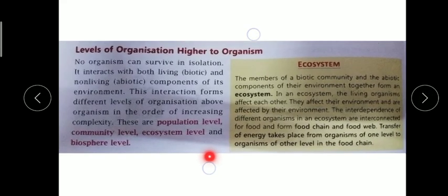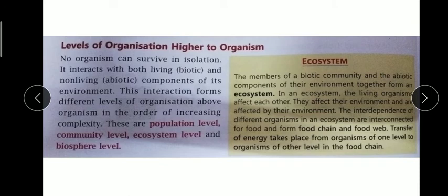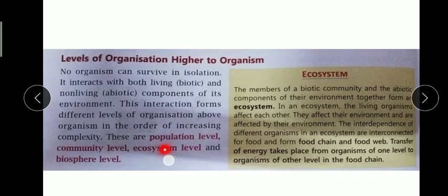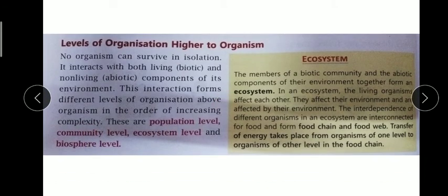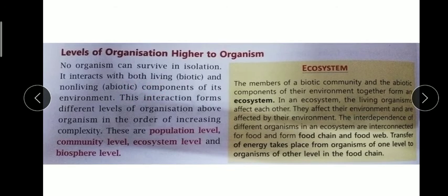Now, what do you mean by higher level? I told you the higher levels are population, community, ecosystem, and then biosphere. As we all know, children, in our ecosystem all the biotic components, which are living, and abiotic components, which are non-living, like air, land, and water, combine together. We are interdependent on each other, and we interact and form our biosphere.